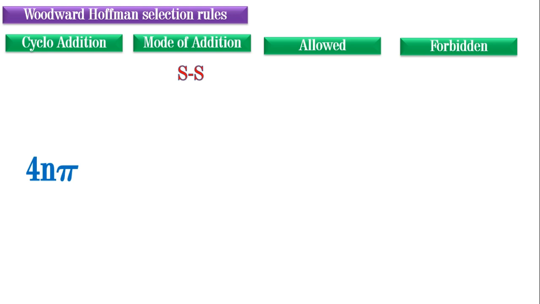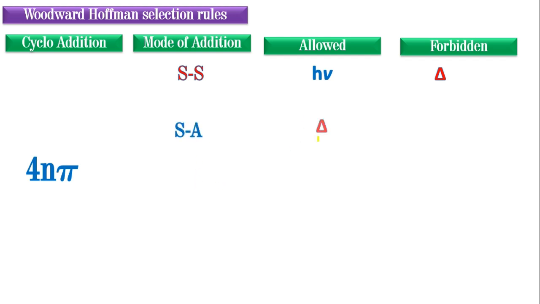dimerization of ethylene always takes place under photochemical condition. That CMO theory only explained supra supra. So therefore supra supra is allowed under photochemical, and forbidden under thermal condition. Again, supra supra is allowed under photochemical condition, antra antra also allowed under photochemical condition. The middle ones, supra antra and antra supra, are allowed under thermal condition.